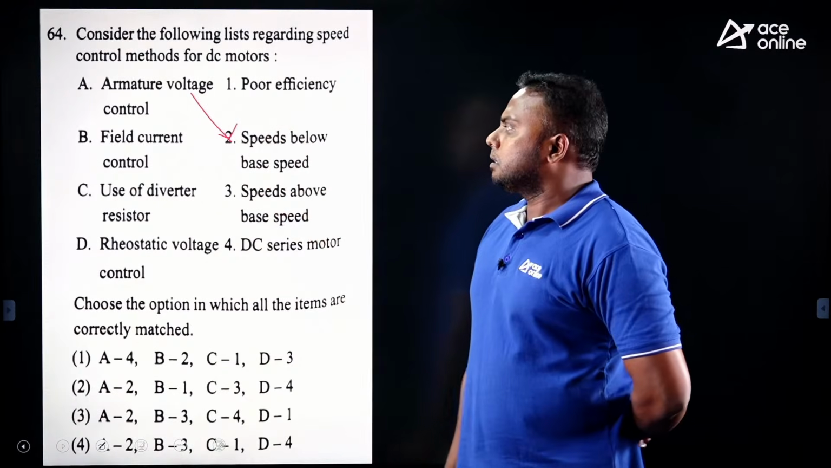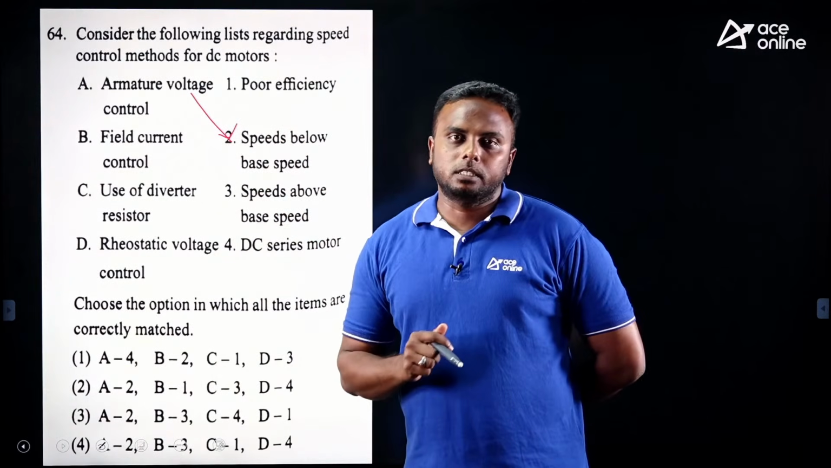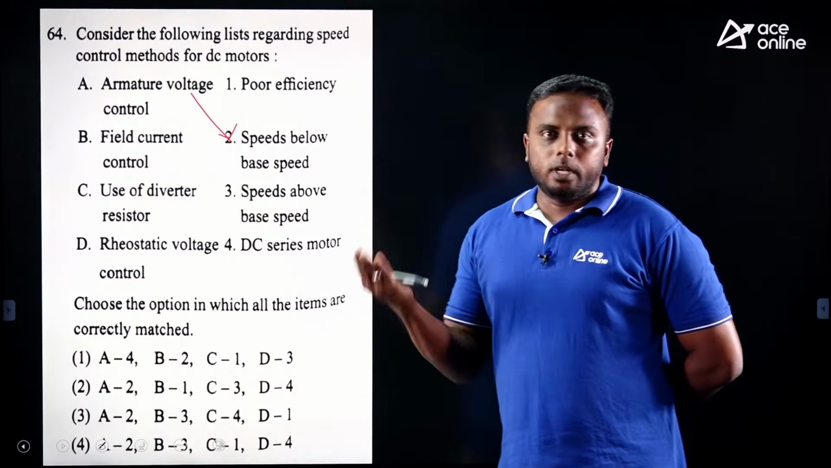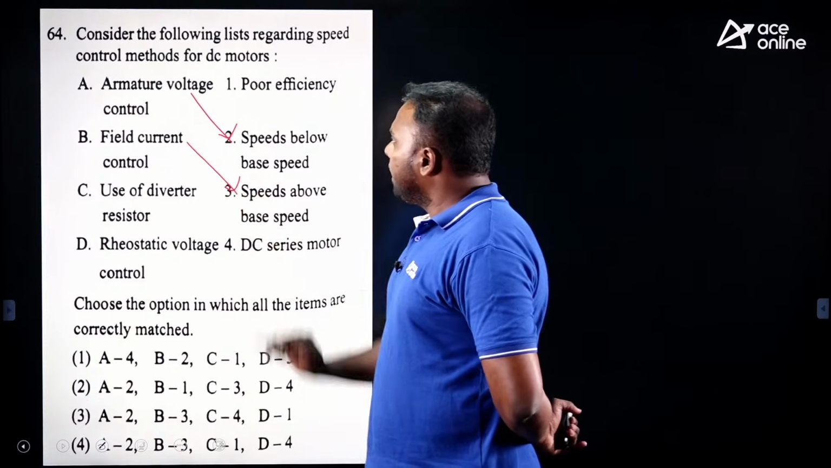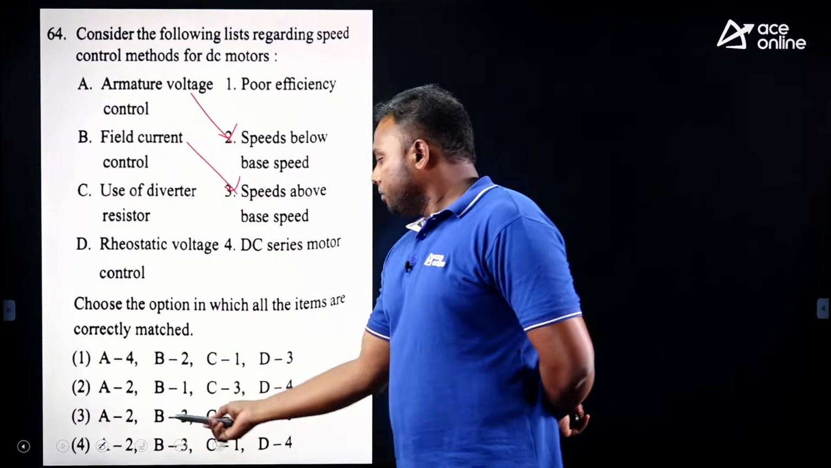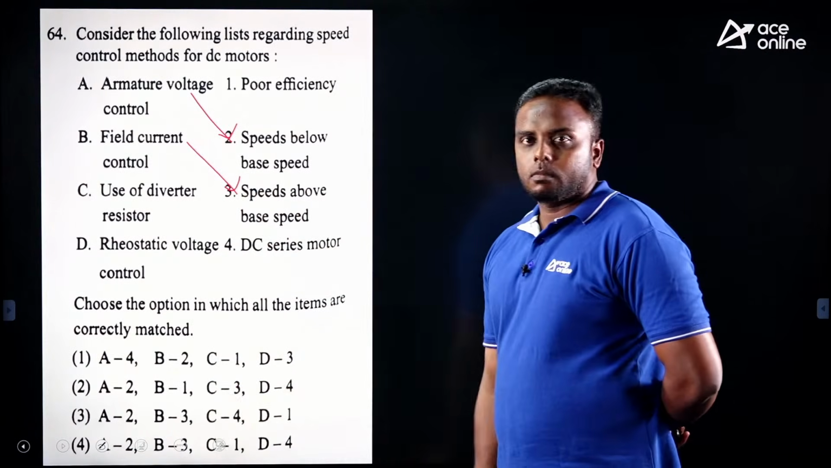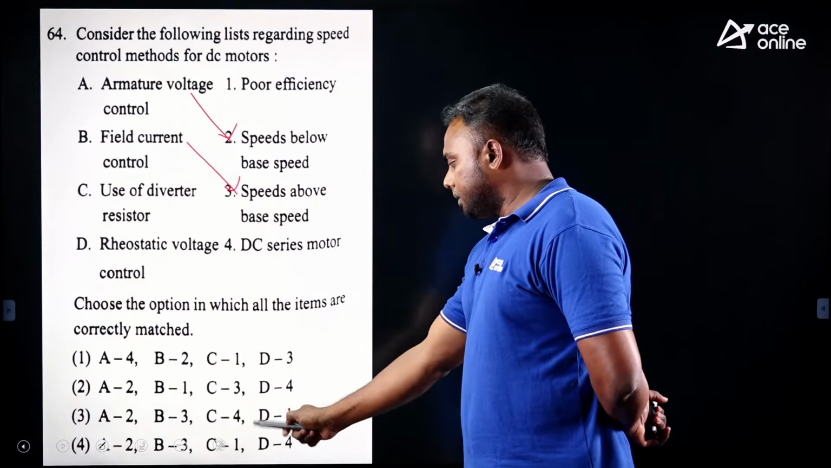Next, field current control, or flux control method simply. Flux control will give above rated speed always, or high speeds, so speeds above base speed. So A2, B3. A2, B3, there are two options here. Now we have to confirm from C and D.